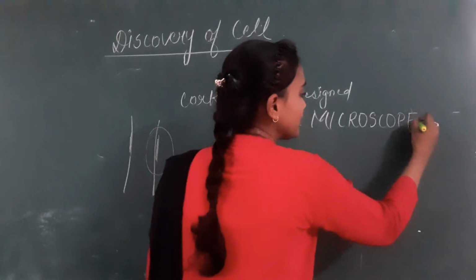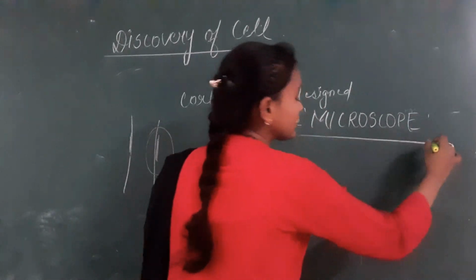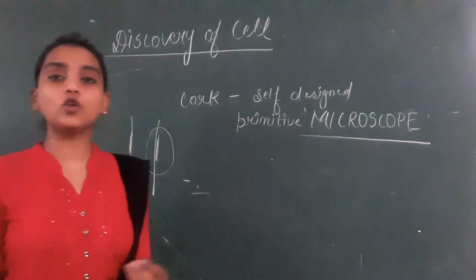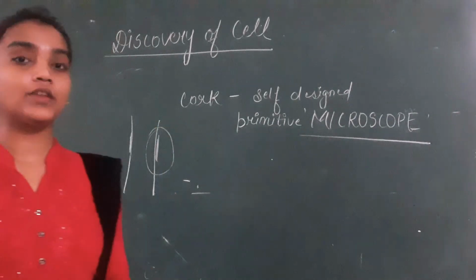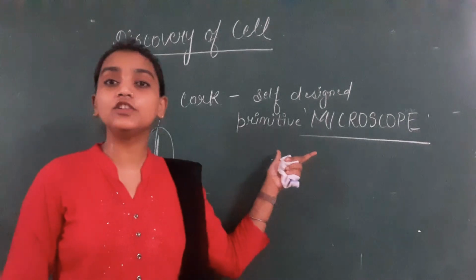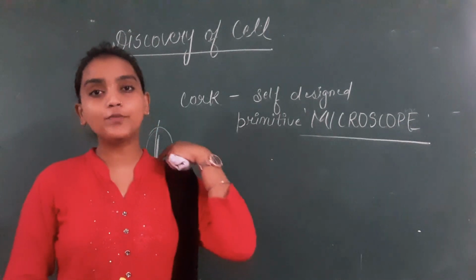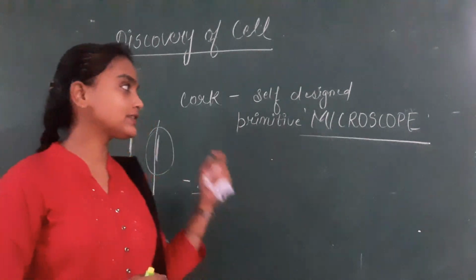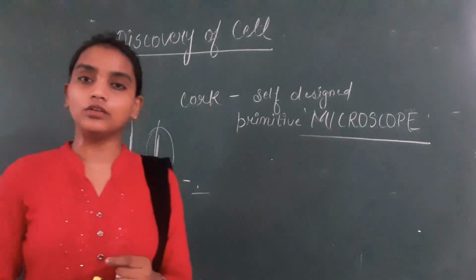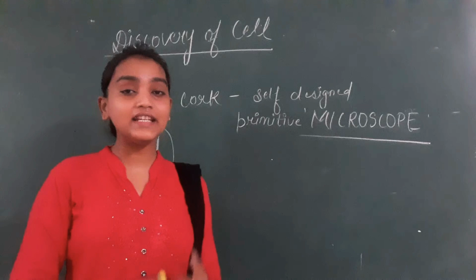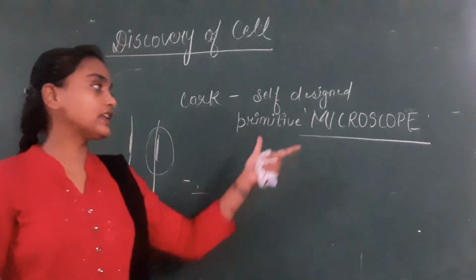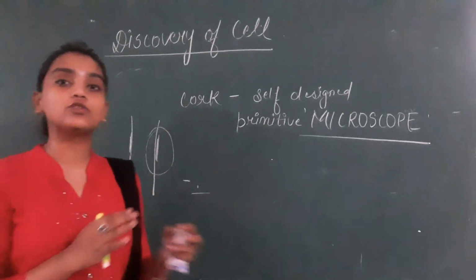Now children, for you this microscope is a new term. अगर हम माइक्रोस्कोप की बात करें, so microscope is the instrument that is basically used in order to observe the cell. क्योंकि cells are very tiny structures and they can't be seen by our naked eye. So we need an equipment, and that equipment is known as microscope.